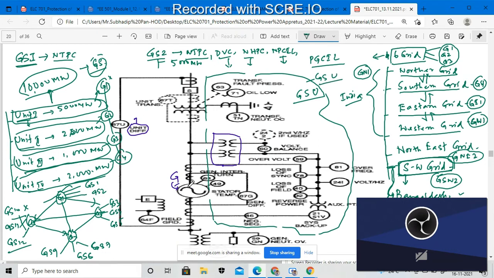We are connecting only generating station one over here, and the protection schemes that will be developed inside the generating station unit or the generator substations will be shown in this particular diagram. For the briefing, we will discuss later the operation of each and every segment.